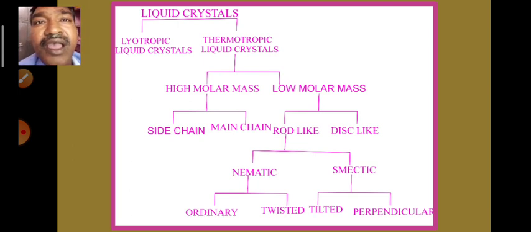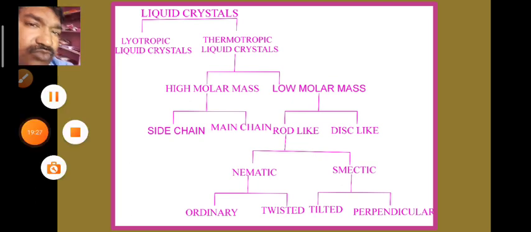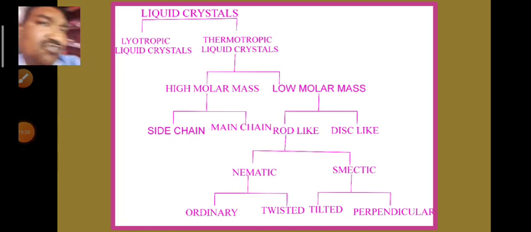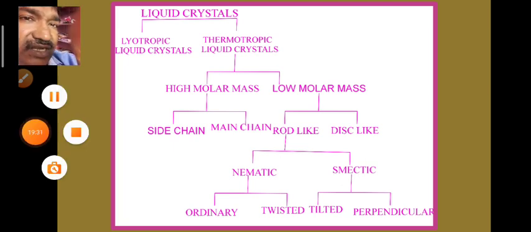Nematic liquid crystals can be further divided into ordinary and twisted liquid crystals. Smectic liquid crystals can be classified into tilted and perpendicular liquid crystals. So this is about the classification of liquid crystals.